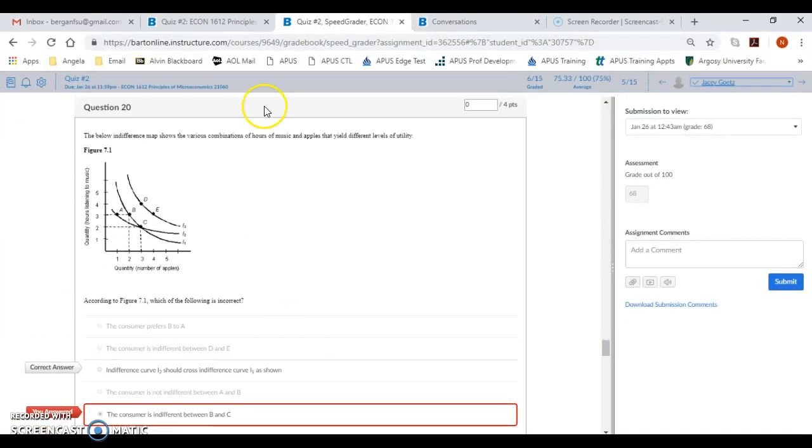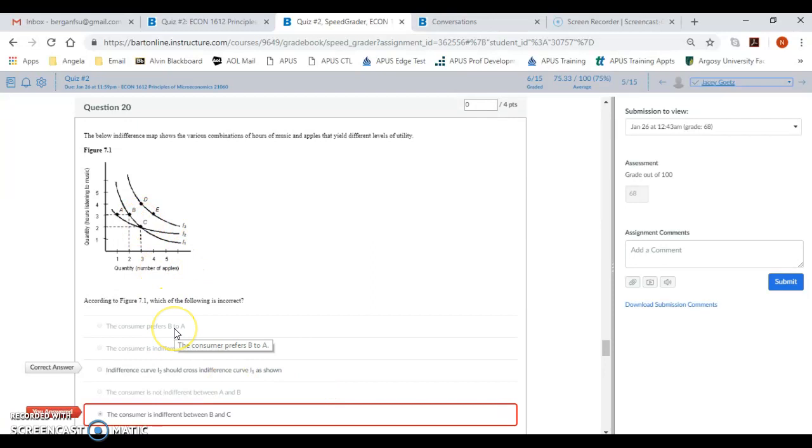21 is a very basic question, and all they're looking at is this. According to figure 7.1, which is this one, which of the following is incorrect? Indifference curves do not cross. Okay, indifference curves, they should not cross. This is where it's false. They should not cross.